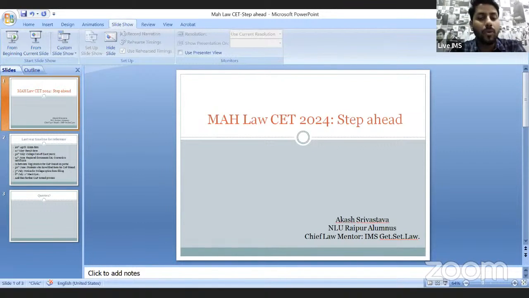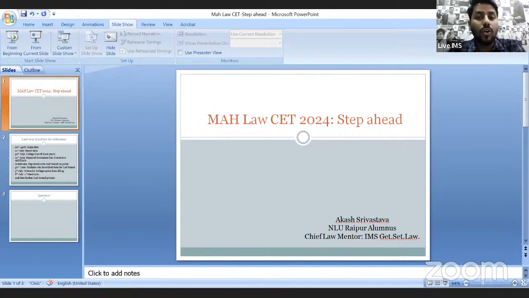If you're not participating in the cap round, then you will not be considered. So you have to fill the cap round form, and then they release the list of students who have filled it. Then on 3rd of July, they released notice for college option form filling. So this is one of the most important stages. We will be discussing this stage in detail also whenever they release the notification.